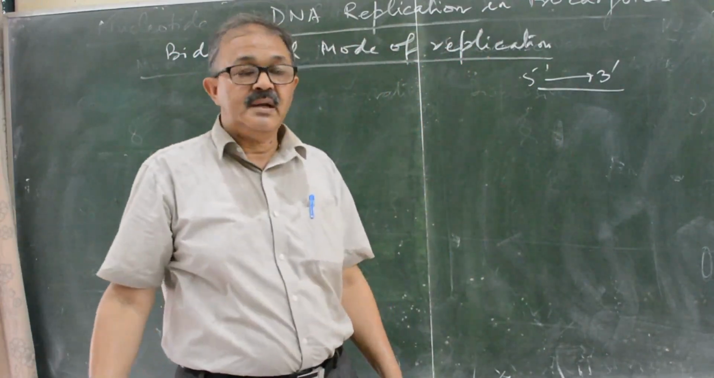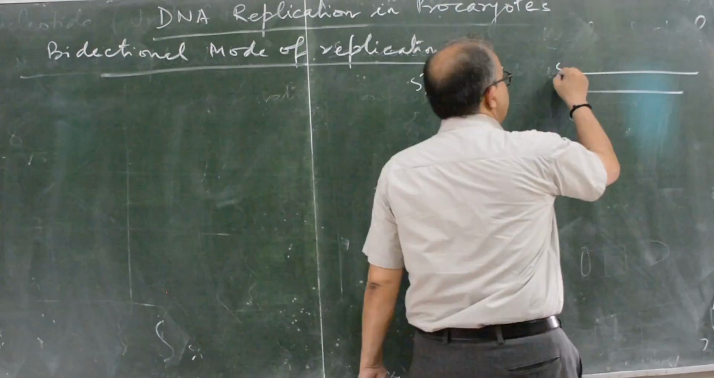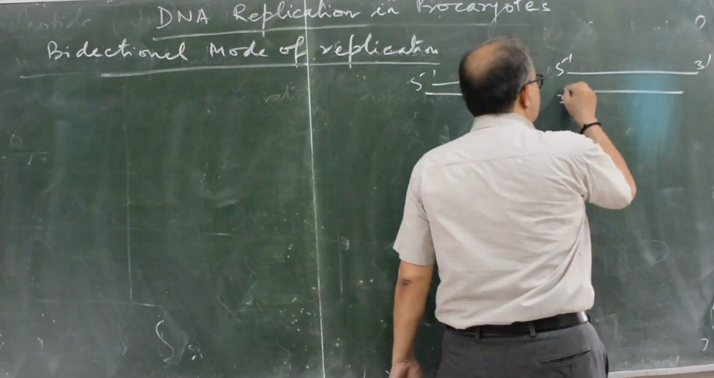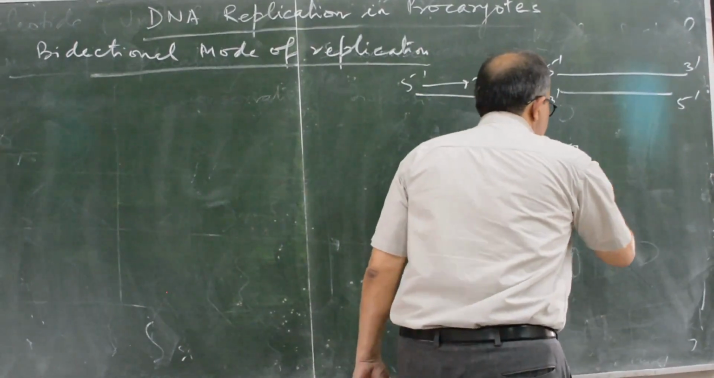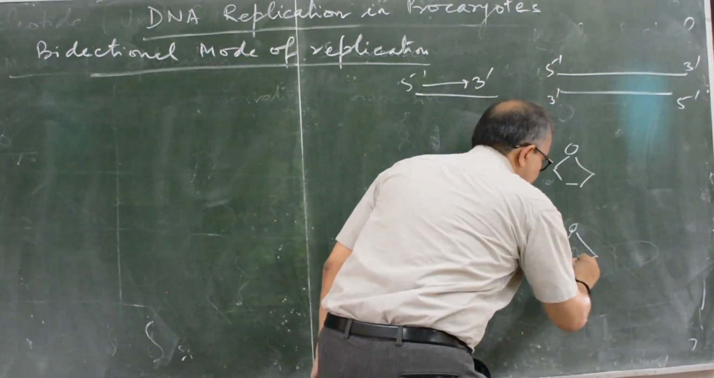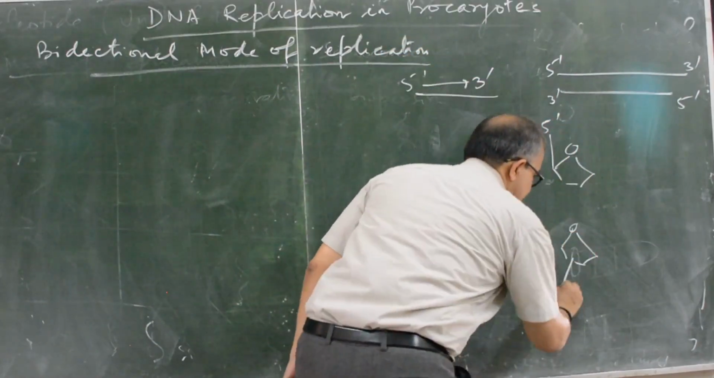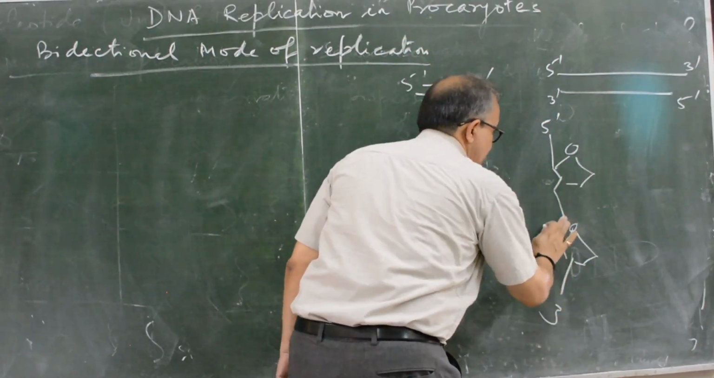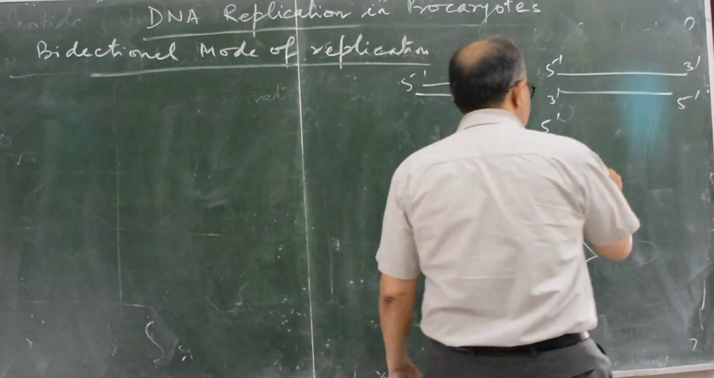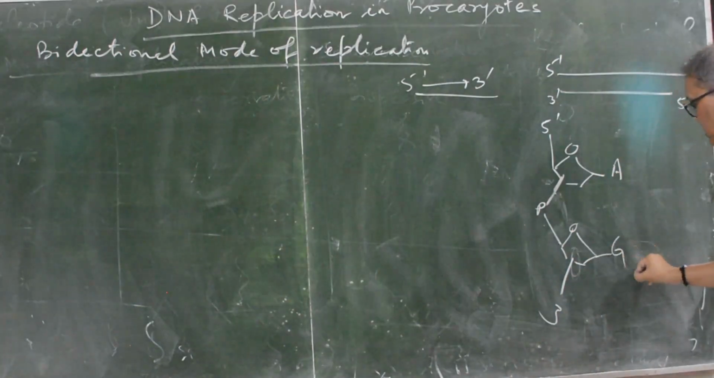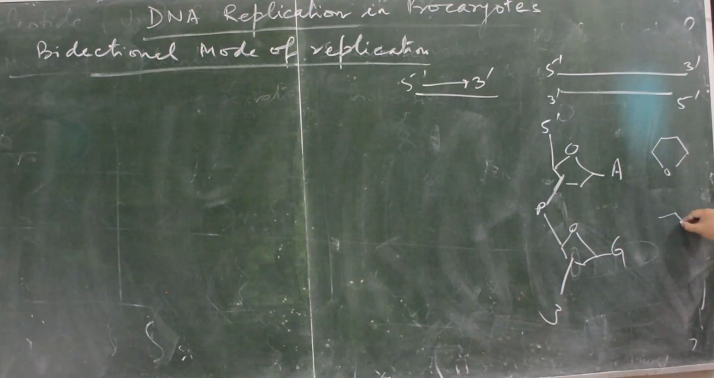And you know that DNA has opposite polarity: 5 to 3 on one strand, the other strand will be 3 to 5. I have already explained this in the DNA chapter. This is the 5 position, this is the 3 position. There is the linkage of a phosphodiester bond. This is the phosphate, this is adenine, suppose this is guanine, and the second strand will be like that.